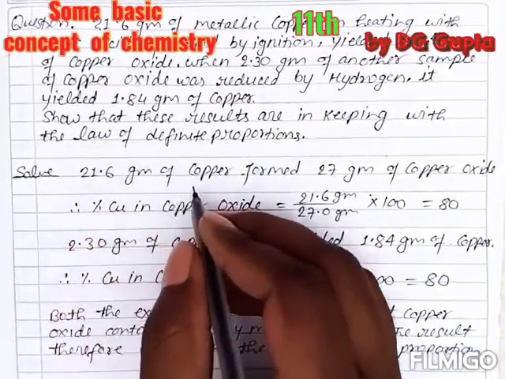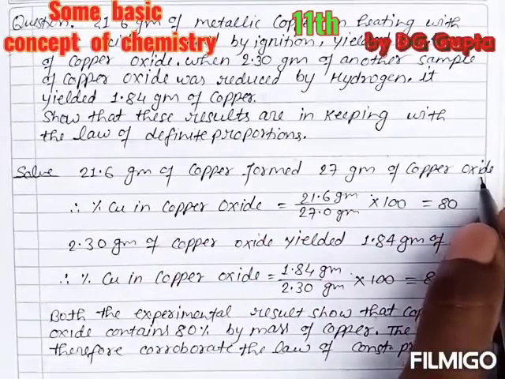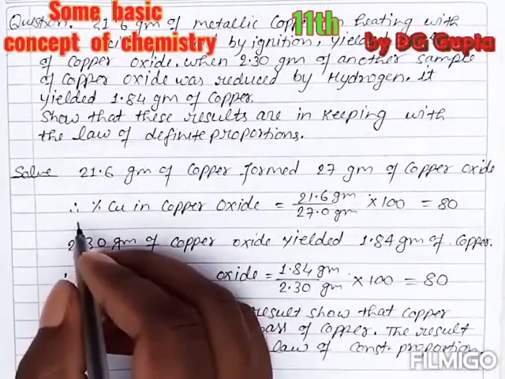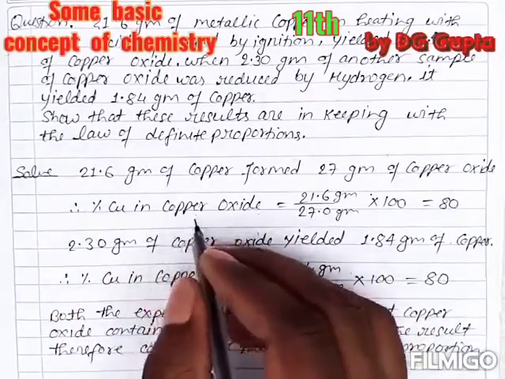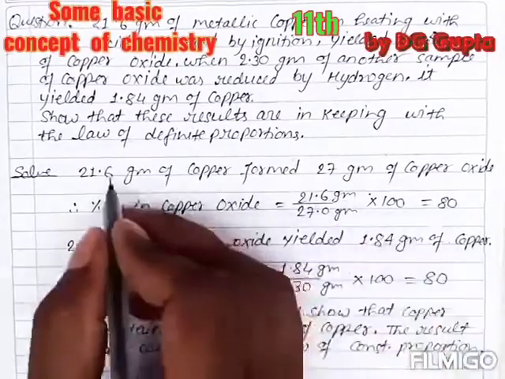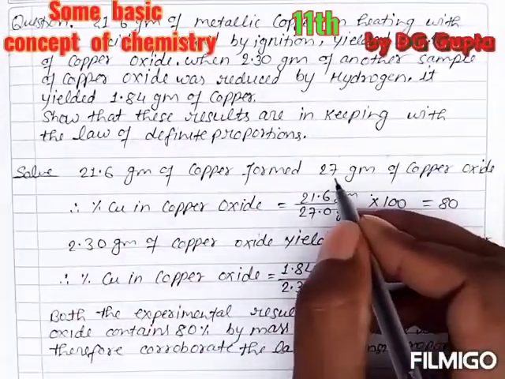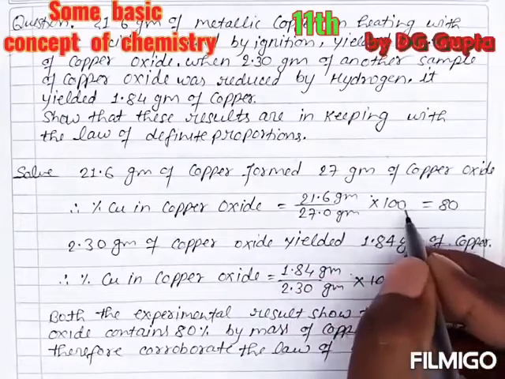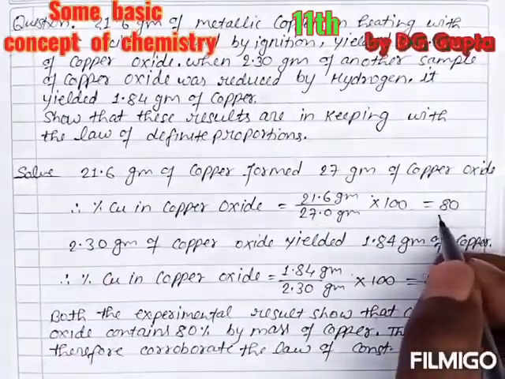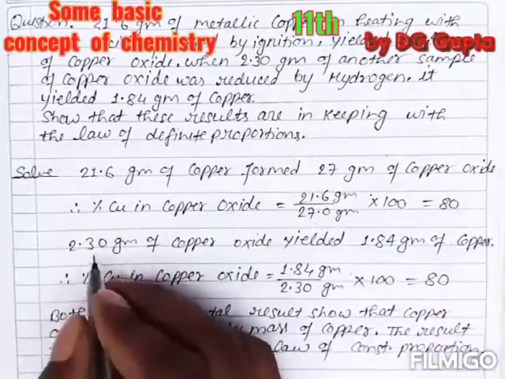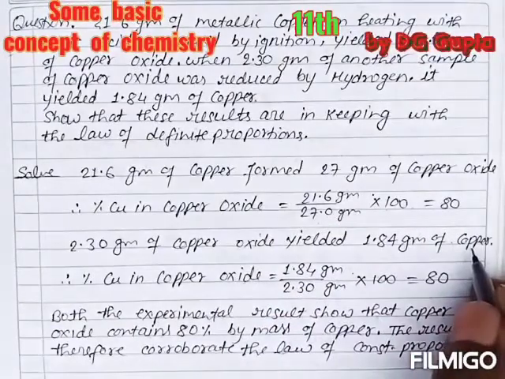Now 21.6 gram of copper formed 27 gram of copper oxide. Therefore, percentage of copper in copper oxide is 21.6 gram of copper over 27 gram of copper oxide, into 100. So the answer will be 80. Now 2.30 gram of copper oxide yielded 1.84 gram of copper.